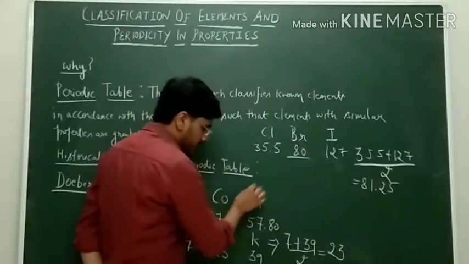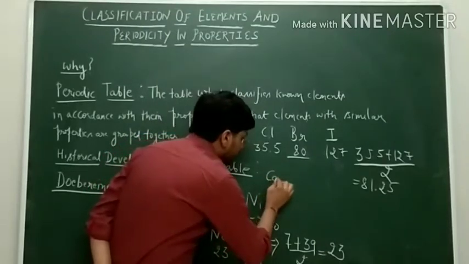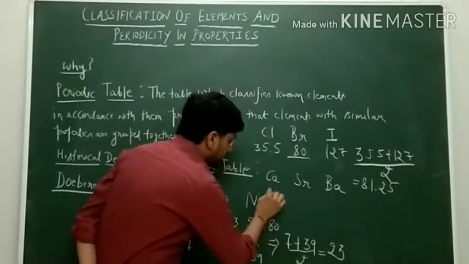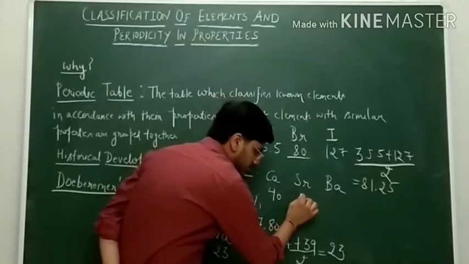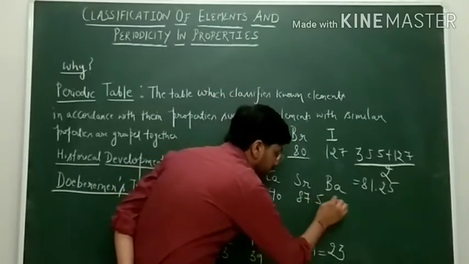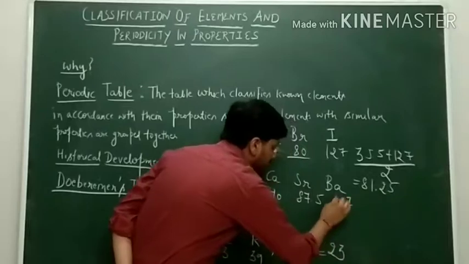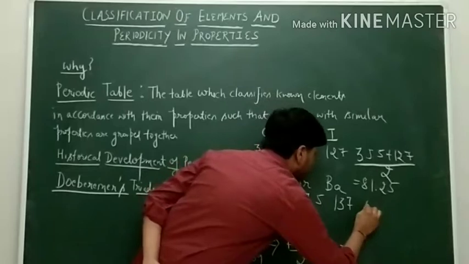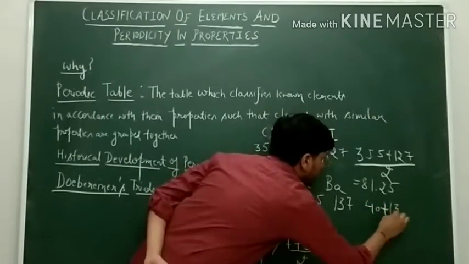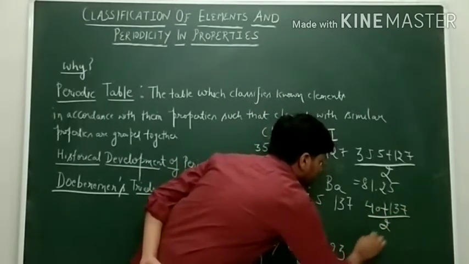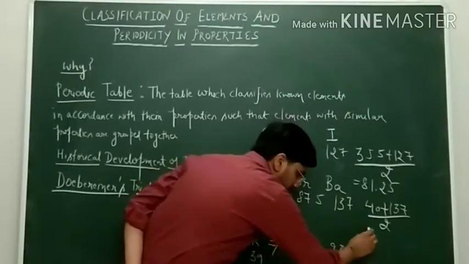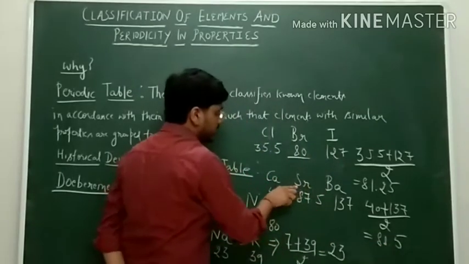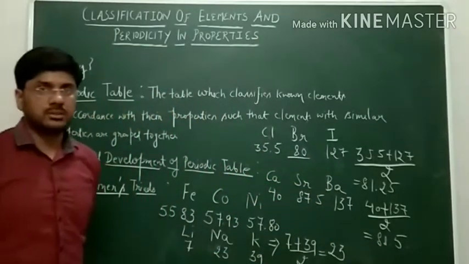The next example that we took is calcium, strontium and barium. The atomic weight of calcium is 40, strontium is 87.5 and barium is 137. We can calculate the mean of the atomic weights of calcium and barium, that is 40 plus 137 divided by 2. It comes out to be 88.5, which is approximately the same as that of strontium.